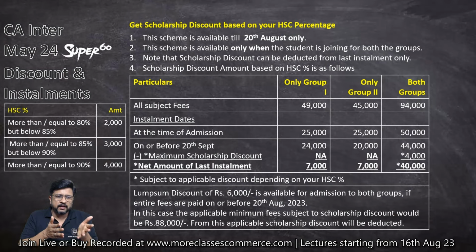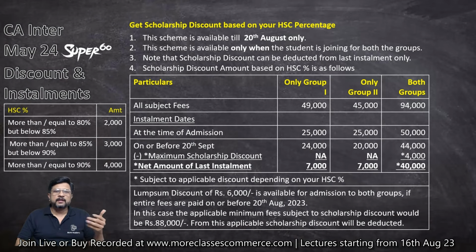All subject fees are group 1 49,000, group 2 45,000, as discussed in the previous slide. So total fees are rupees 94,000. At the time of admission, you are going to pay 25,000 per group, that means 50,000 rupees. And on or before 20th of September, you are supposed to pay the remaining balance, that is 24,000 or 20,000, depending upon which group you are joining. And if you are joining both the groups, then you will have to pay rupees 44,000 minus 4,000, that is towards the scholarship discount, which I am considering as the maximum scholarship discount.